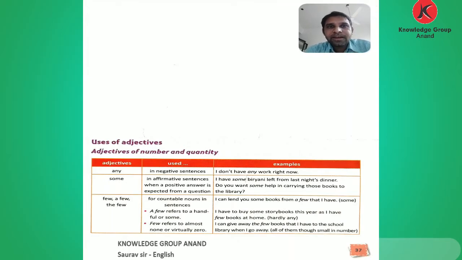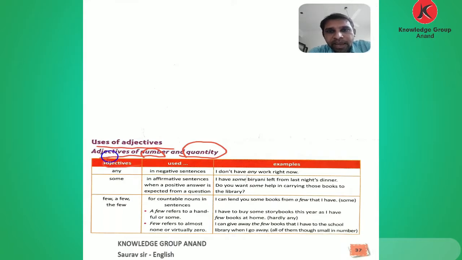Today, from Standard 7 English Medium, topic number 4, meaning chapter number 4. What is the chapter name? The chapter name is Adjectives. Okay, so today, one more activity: explanation and activity. Now, what is given here? Uses of adjectives: adjectives of number and adjectives of quantity. Here I discuss with you adjectives of number and quantity.